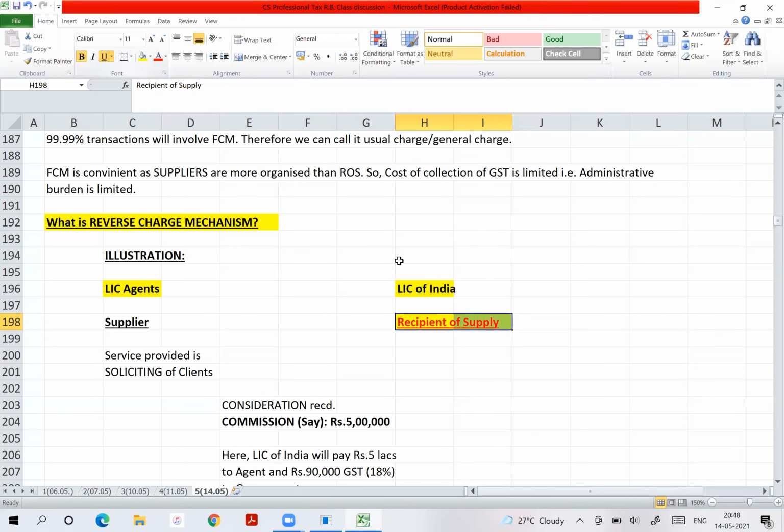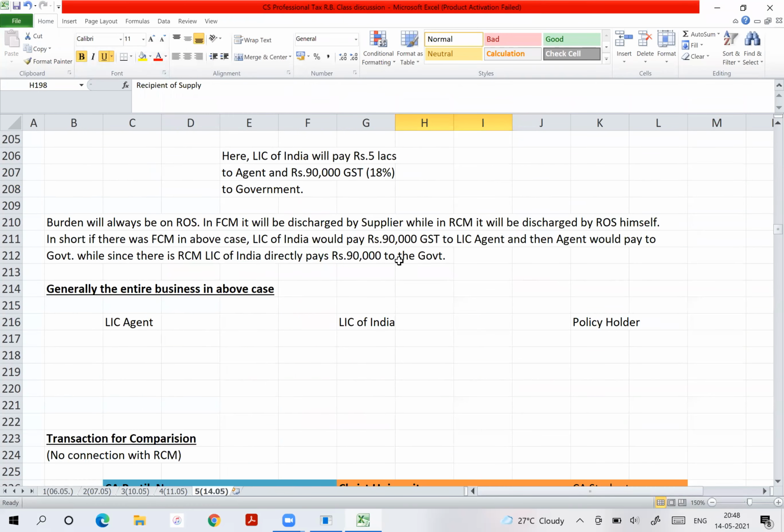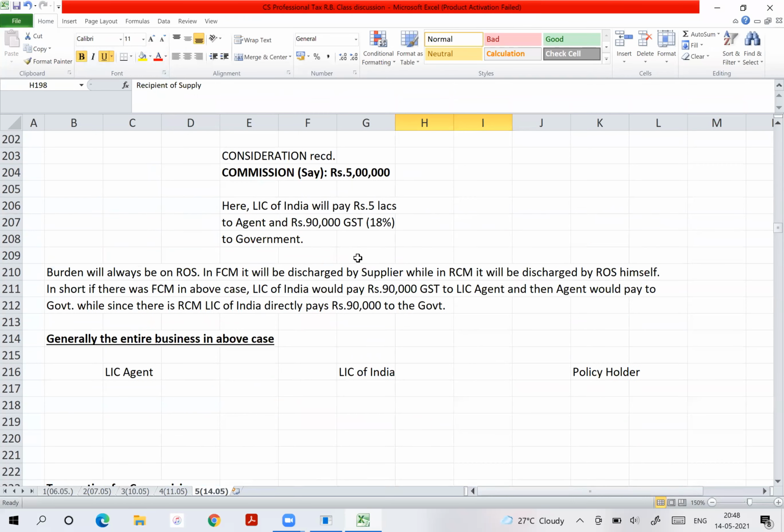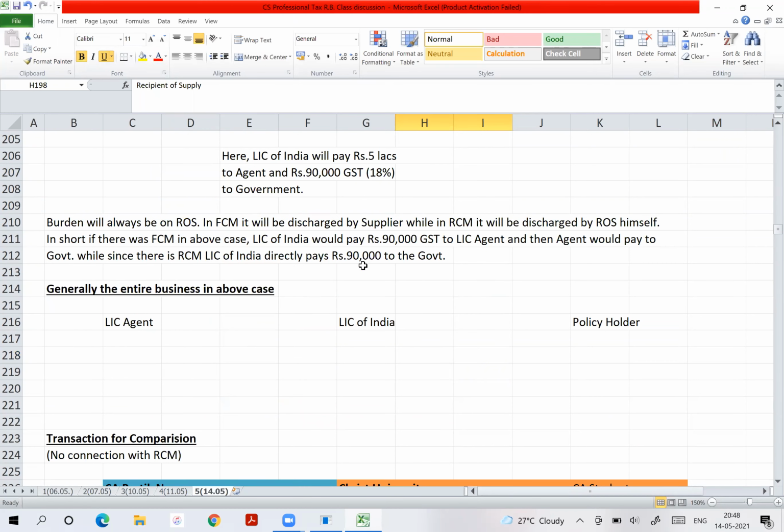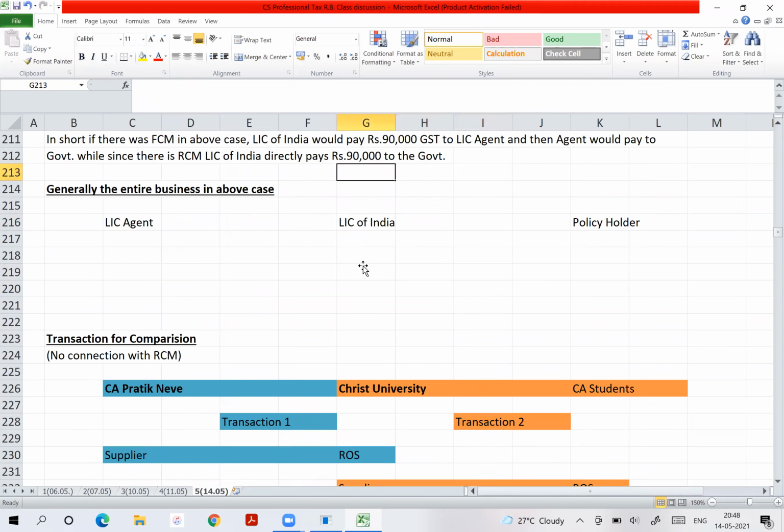Yes. And one more example I will give you: there is a director who is giving a supply of some professional service to the company. If this is also notified for the purpose of RCM, then who is liable to pay GST? The company, exactly, as the recipient of supply. This is called reverse charge mechanism.